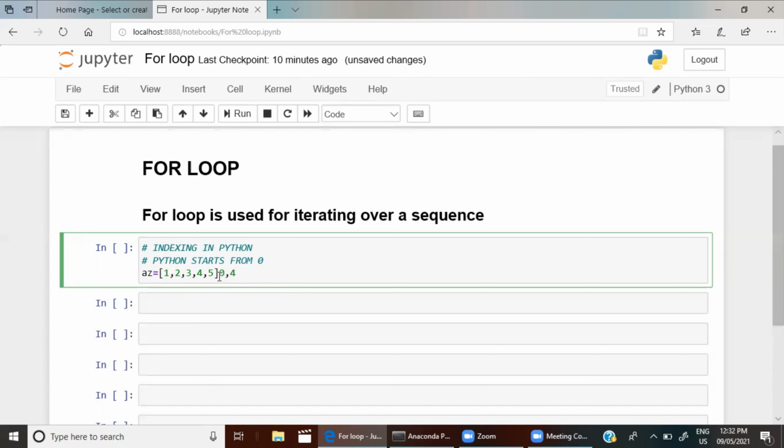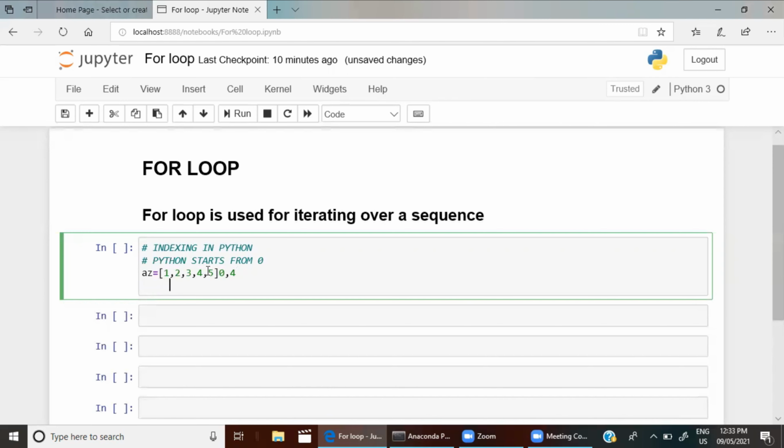You can also come from the reverse. If I come from the reverse, this 5 is -1, -2, -3, -4, and then -5.